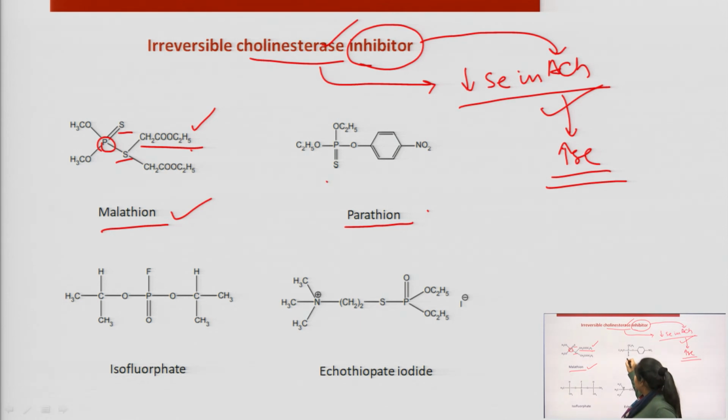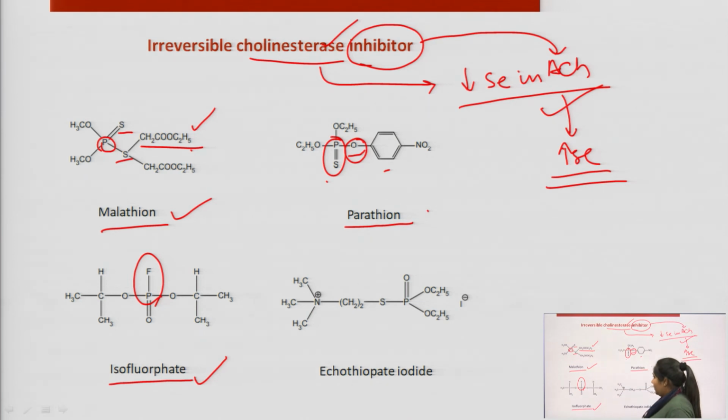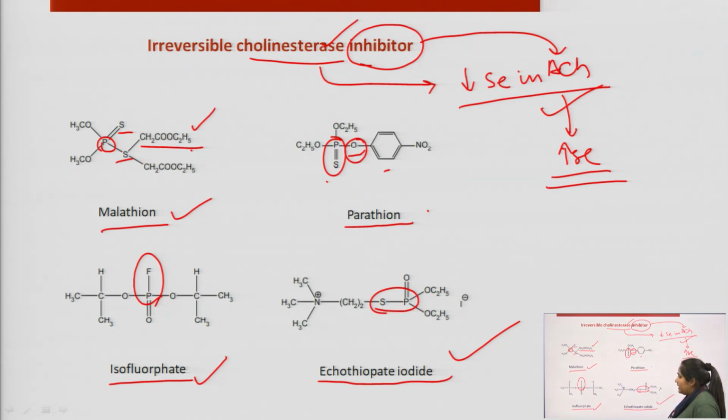In the case of parathion, again there is inclusion of phosphorus as well as sulfur, and apart from that the ester group has been replaced by an ether group. Further, there is isoflurophate, again with phosphorus and a fluorine atom, the halogen atom. The last one is ecothiopate iodide, again with phosphorus and sulfur.